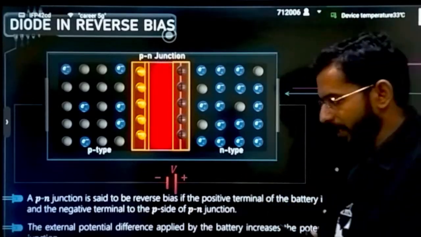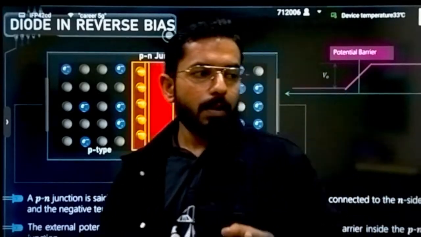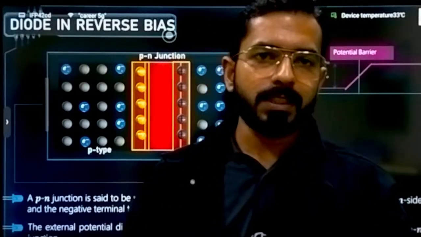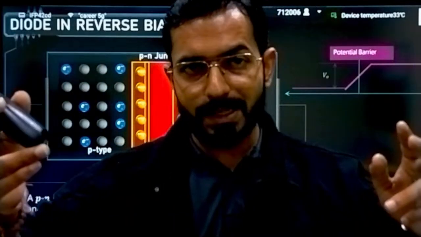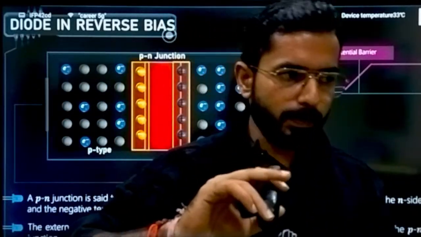Now, diodes in reverse bias. What do you mean by diodes in reverse bias? Simply, when higher potential was connected to the P side, plus connected to plus and minus connected to minus, it was called what? It was called forward bias.